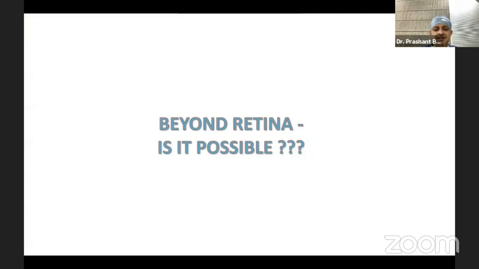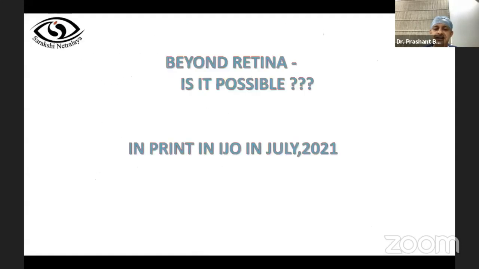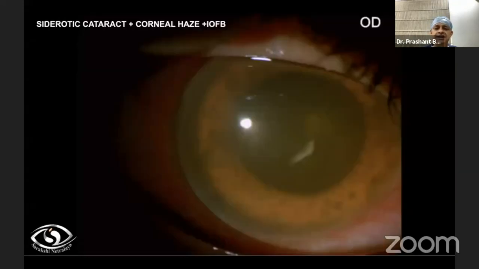So beyond retina, is it possible? Is it that Dr. Bhawankule only says it, or are there publications? Well, this is our publication, which will be in print in IJO July 2021, which speaks about the use of this system beyond retina. Now, let us see some so-called classic difficult cases.